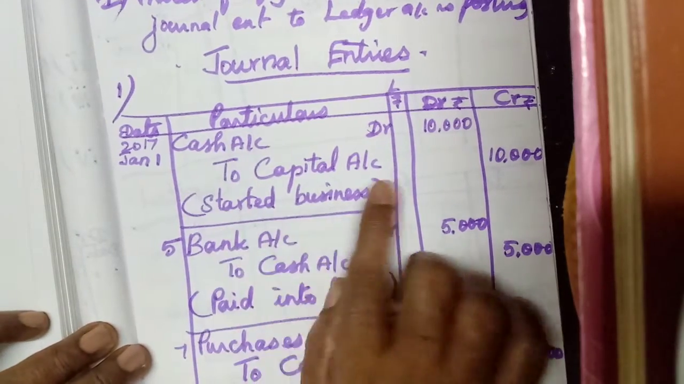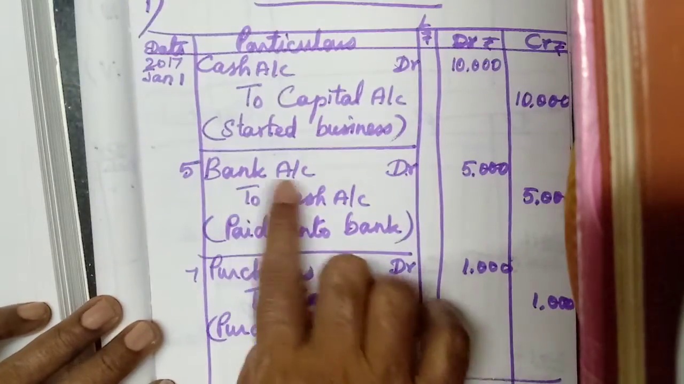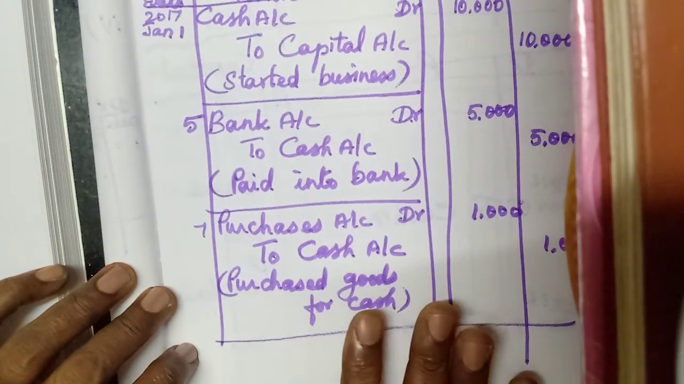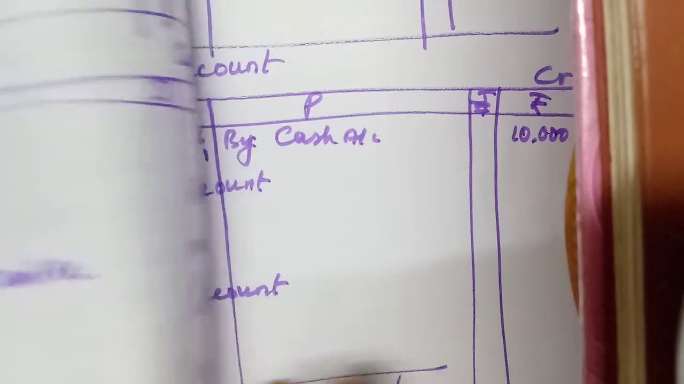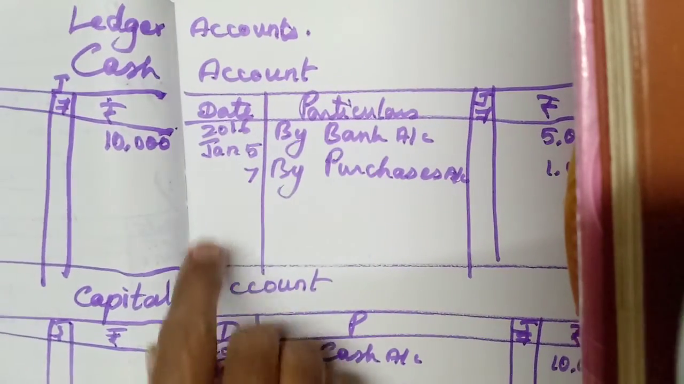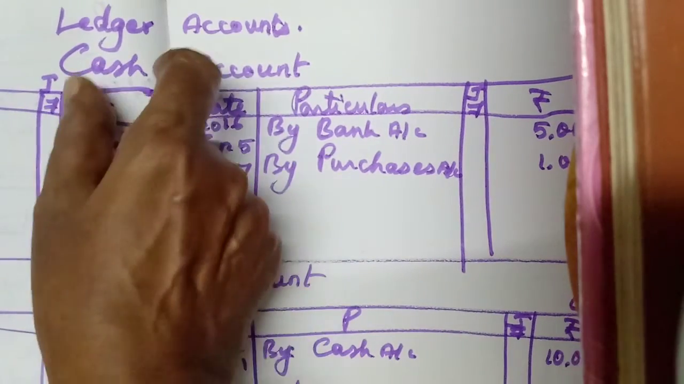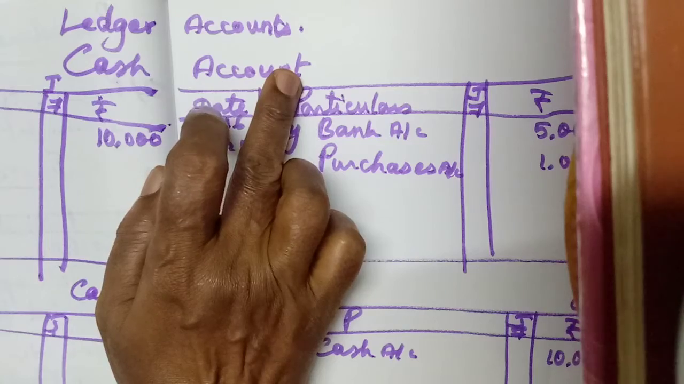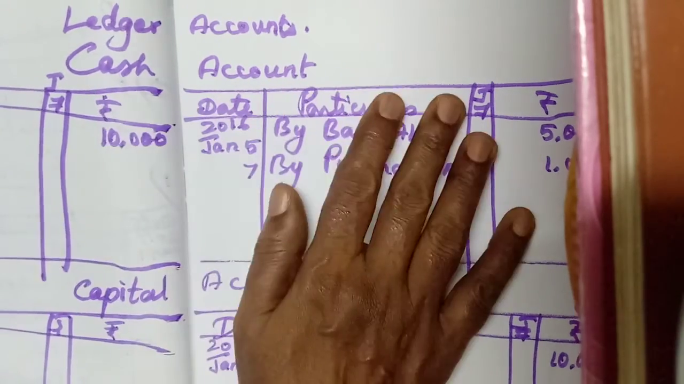Cash account debit to capital, started business. Next, bank account debit to cash, paid into bank. Purchases account debit to cash, purchased goods for cash. Now we should post in the ledger accounts. We should write the ledger accounts, first the cash account. Half of the account name we should write here, the other half here. Both pages must be included.